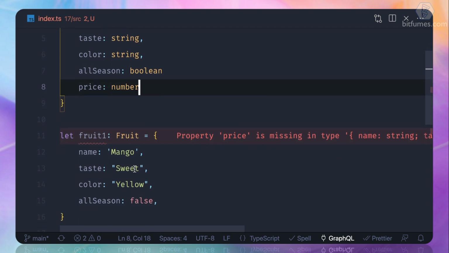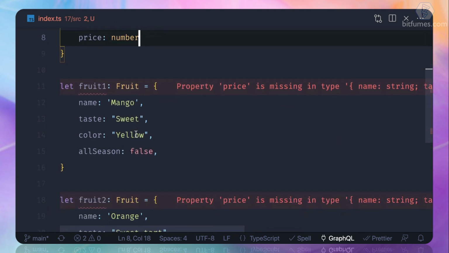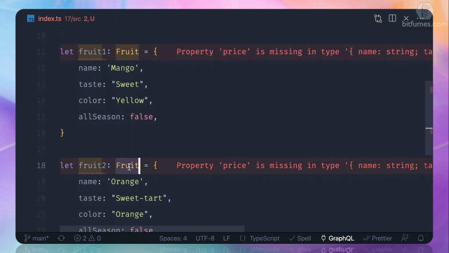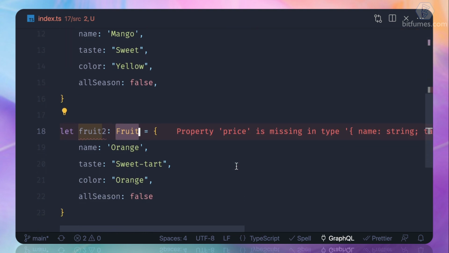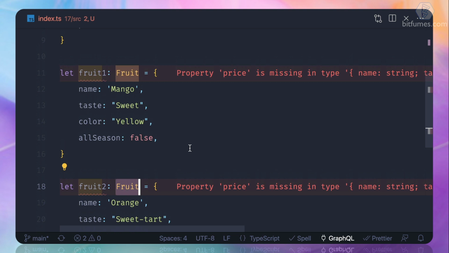Now this is added, and everywhere where we have used the fruit type is asking for the price field or price property. But I don't want to add the price property to every kind of fruit. I only want it in mango.